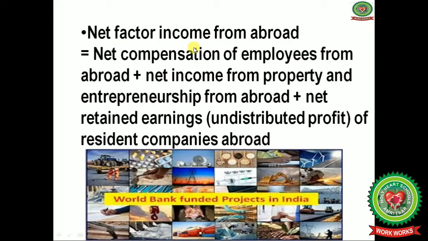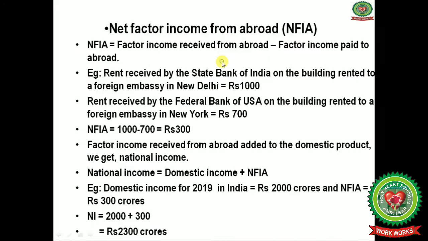Now net factor income from abroad means net compensation of employees from abroad, plus net income from property and entrepreneurship from abroad, plus net retained earnings, that is undistributed profit used for further investment by resident companies abroad. When we add up all these, we get net factor income from abroad. Net factor income from abroad equals factor income received from abroad minus factor income paid to abroad.